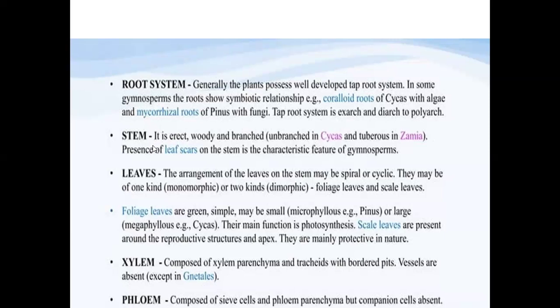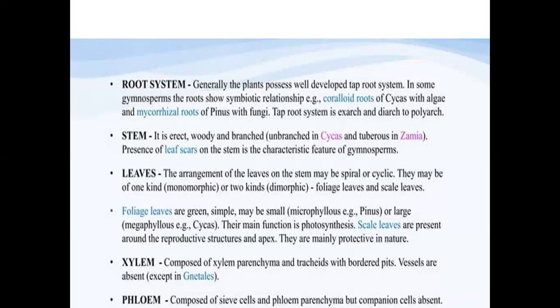Now when we go for the stem, the stem is erect, that is standing straight, woody in nature, and branched. An unbranched stem we can see in the cycas plant, whereas a tuberous stem, where the stem is modified into tubers, is seen in zamia, which is the smallest gymnospermic plant. And the presence of leaf scars on the stem is a characteristic feature of the gymnosperms.